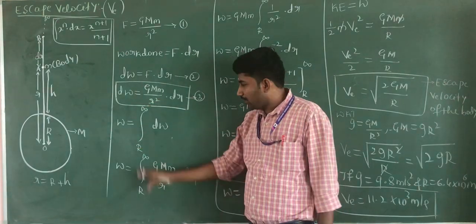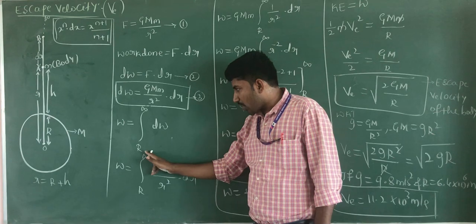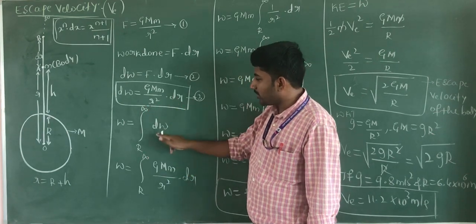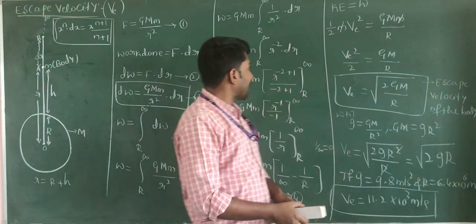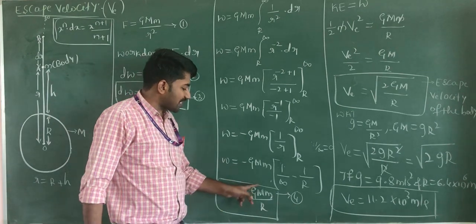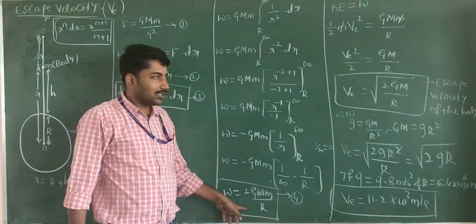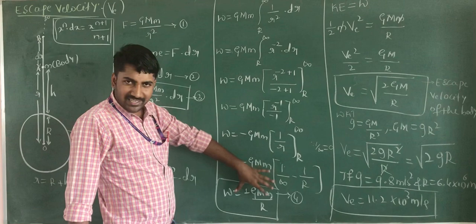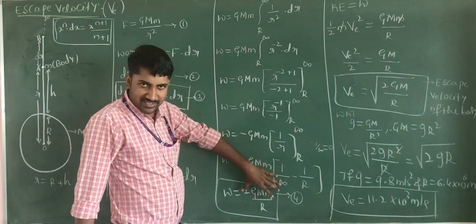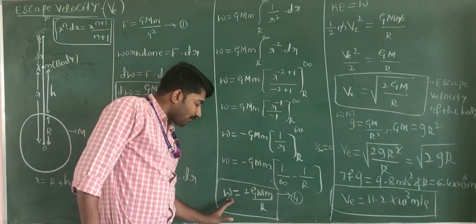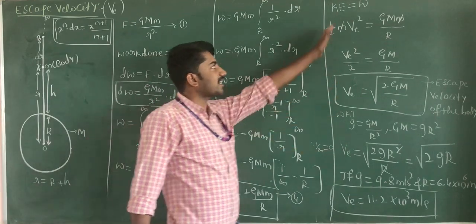W is equal to the integration of F dr from r to infinity. Substitute this value here. Finally, we get the answer W is equal to plus GMm divided by r, following some mathematical steps using integration. These are the simple steps. This amount of work done is stored in the body as kinetic energy.